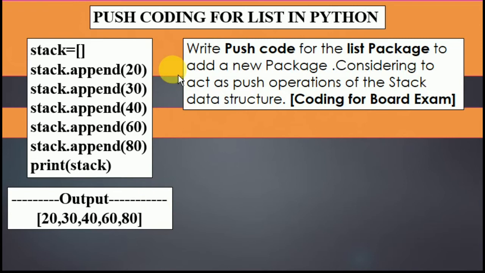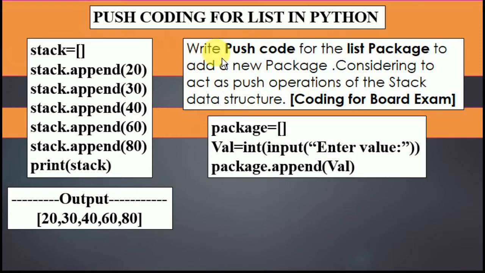And when we move to coding for the board exam, we are going to write it down. If the question is: write push code for the list package, where package is the name of the list, to add a new package, acting as a push operation of the stack data structure. You have to use the concept of the push operation of a stack, and you have to insert the numbers inside the list named package.